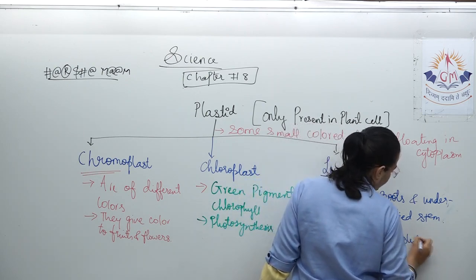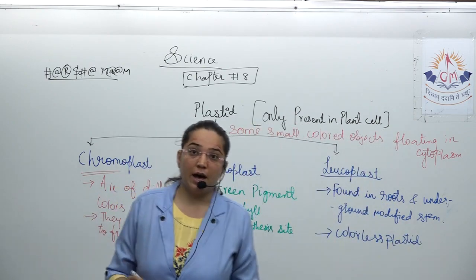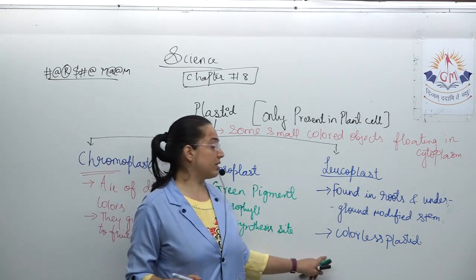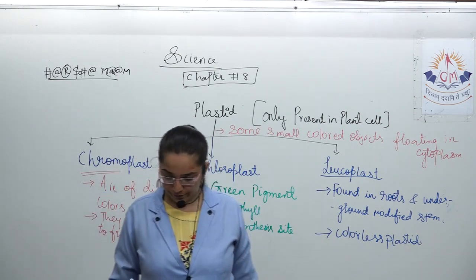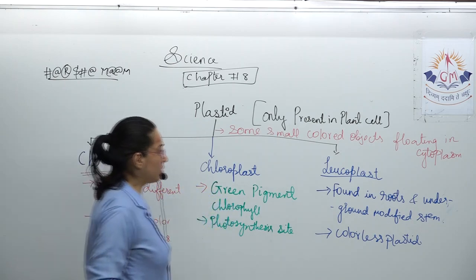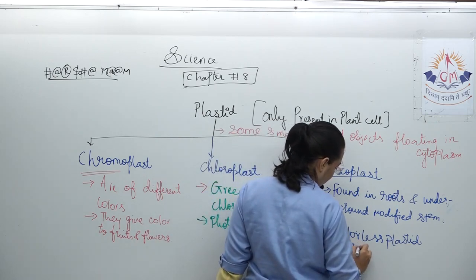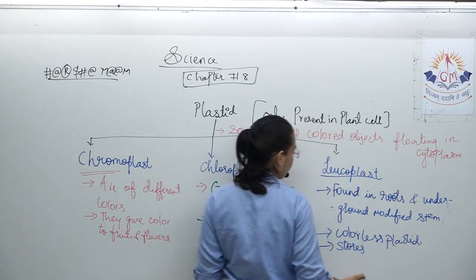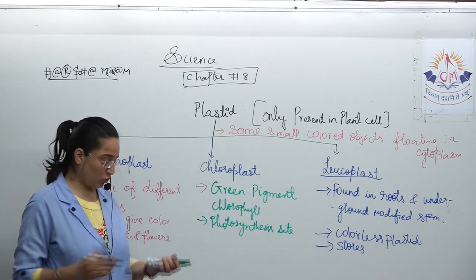That is, these plastids do not possess any type of color, and their basic function is to store food. It is not given as its function, but still you have to remember. It is also one of the places where the food is stored.